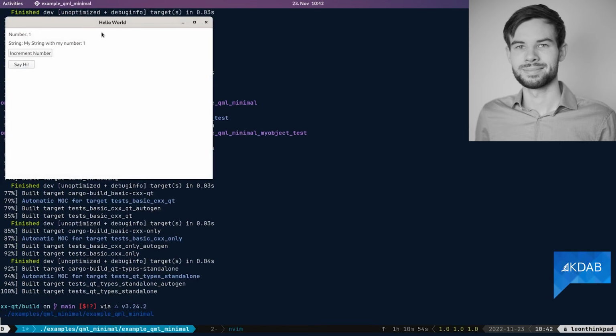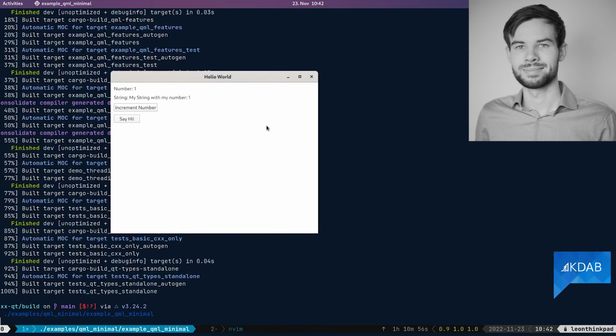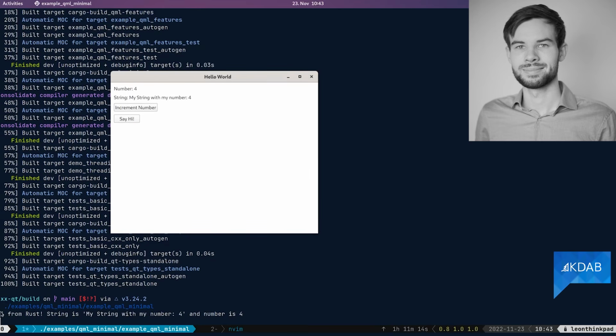we can then have this nice QML application that has the number, the string, and again, you'll notice that the binding here has worked. This is the right number that we want to have in a string. We can increment it, and then it will increment it both in the string and in the number because the binding works. We can call the say hi method, and then we'll have this string that we've defined in Rust, and that's printed via Rust mechanisms. But in the end, it's just all pretty seamless. And that's basically the basics of CXX-Qt.